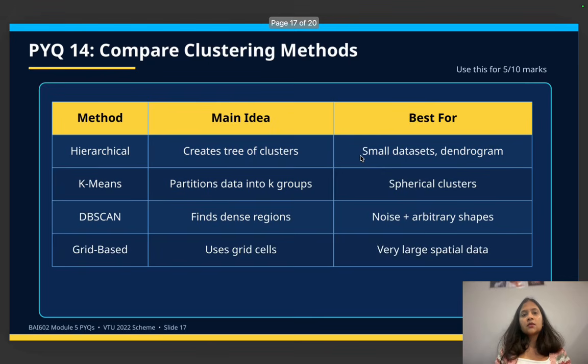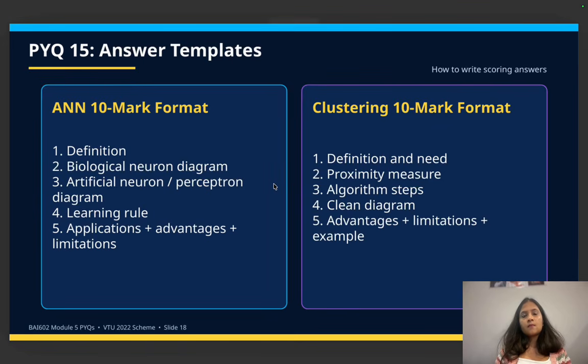Next is comparing clustering methods. So yeah, these are the questions. For ANN: definition, biological neuron diagram, ANN perceptron diagram, learning rule, applications plus advantages, disadvantages or limitations. And then clustering.